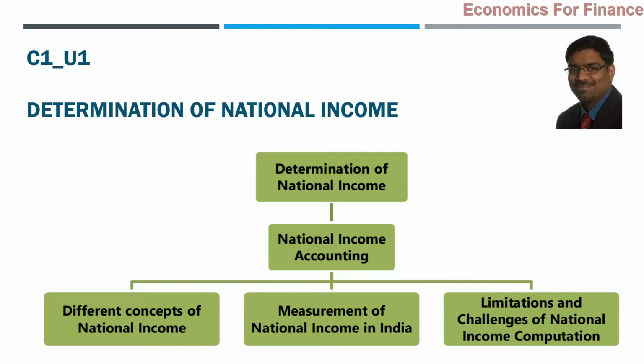But anyway, ultimately, what is our objective that we are going to achieve at the end of this chapter and unit? We will be able to measure the national income from the data that is given to us. But in order to do that, definitely we need to know different concepts of national income. And after knowing the concepts of national income, we should be able to measure the national income. And we will also try to understand the limitations and challenges of national income computation in this unit 1 of chapter 1.